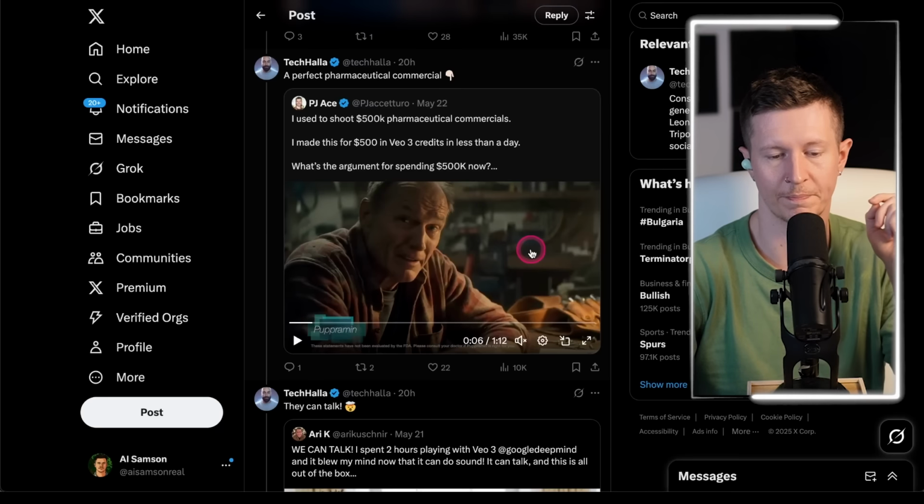Next up is a compelling piece of marketing put together entirely with VEO3. And this demonstrates the ability to create longer pieces of advertisement using the tool. This one is for a pharmaceutical brand, and I want you to pay attention to a number of elements. One is how cohesive each shot works together, but secondly, also how effective the acting is of the individual characters. So this example is from PJ Ace.